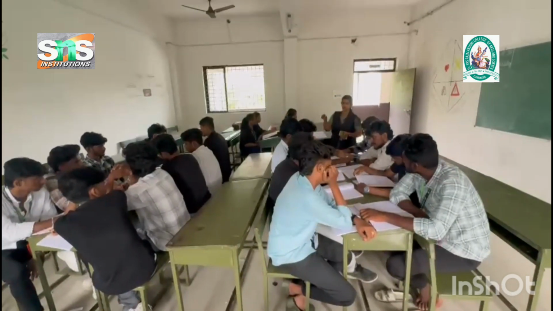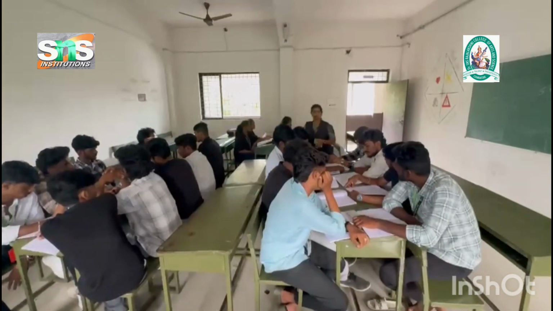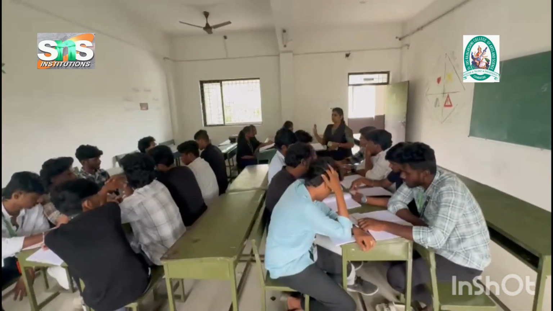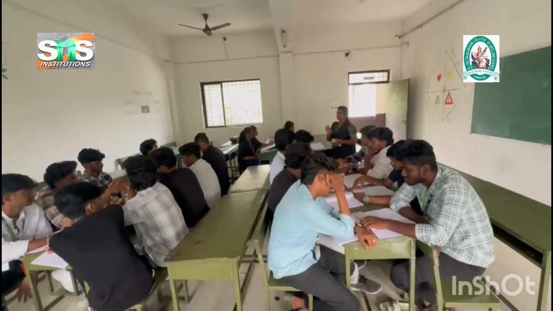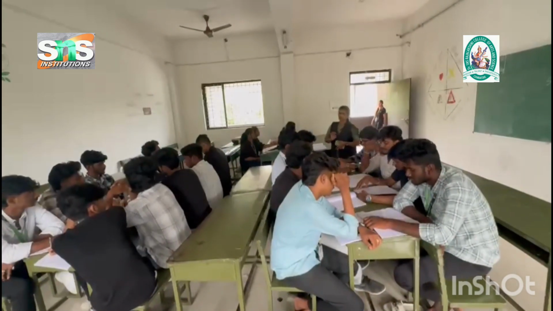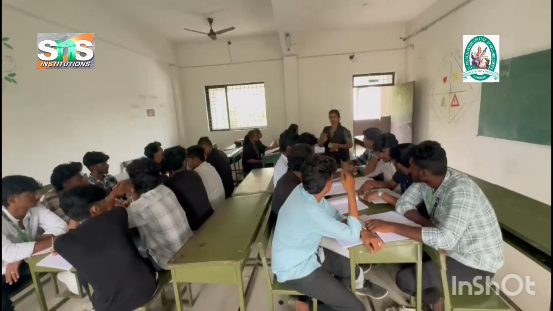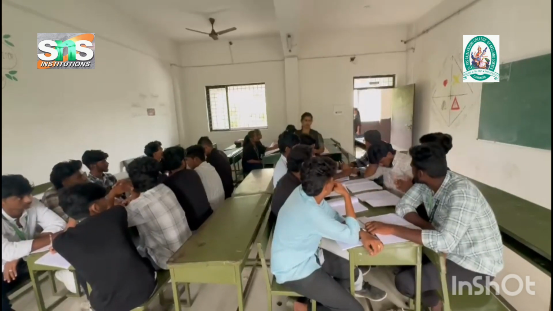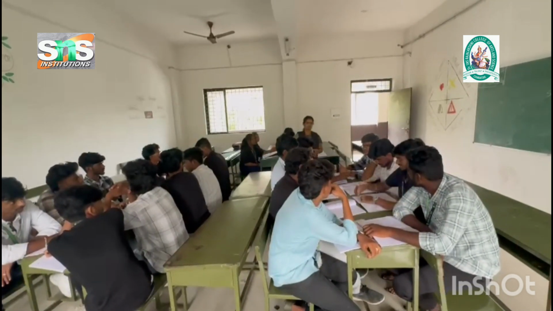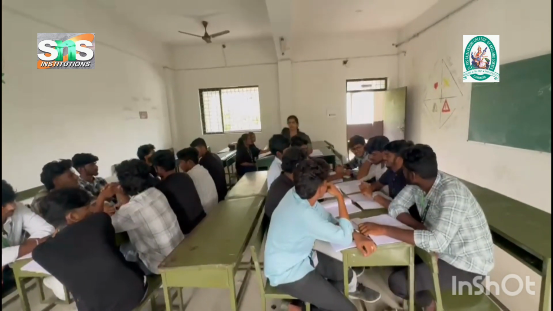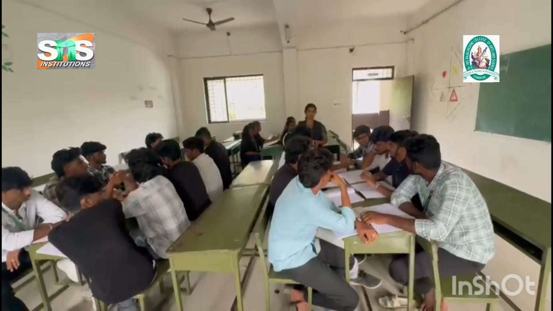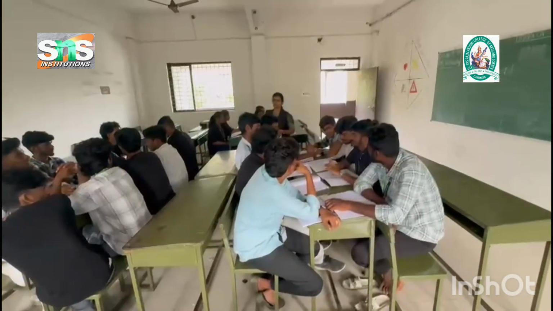So today we are going to discuss income from profession. Can anyone tell what is called profession? Profession means, for example, a lawyer or a teacher or a doctor or a policeman.